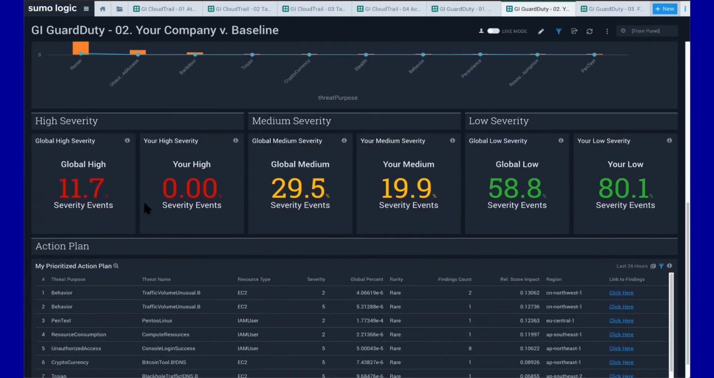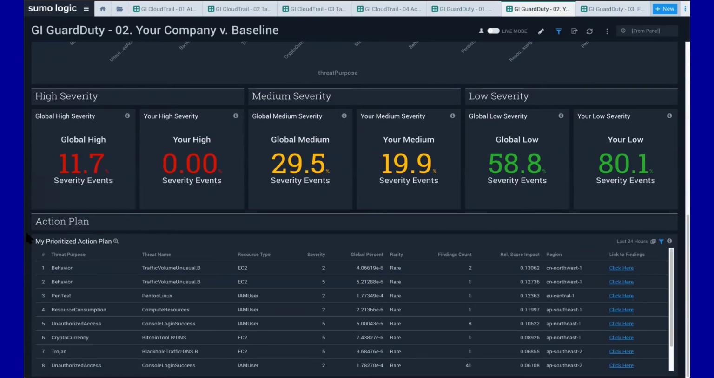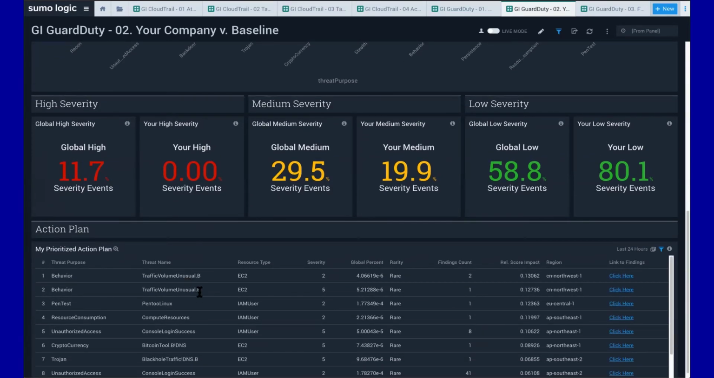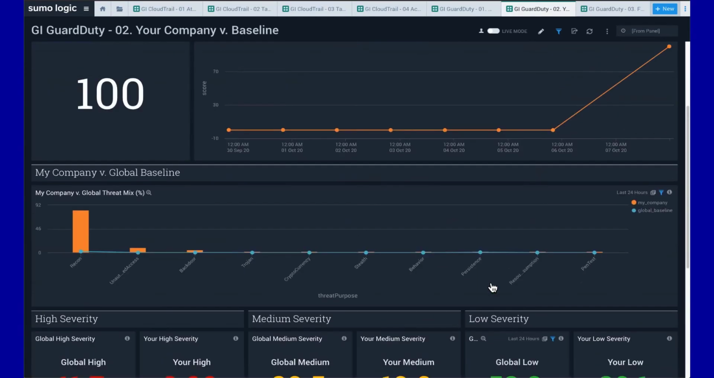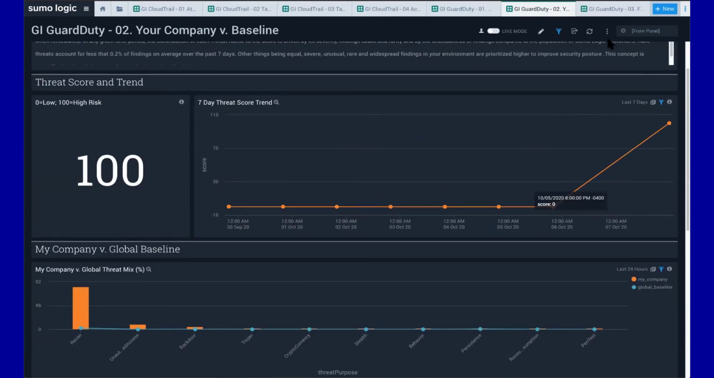I can look at this and see the high severity, medium severity, low severity comparisons. What is the breakdown of my threats compared to all of the other customers using GuardDuty? And I can see that very quickly and easily here. Again, just like CloudTrail, we also provide an action plan that identifies the threat purpose, the threat name, what that resource is going against, and gives you a link to go to more details. All fun and interesting things, very nice to be able to provide.